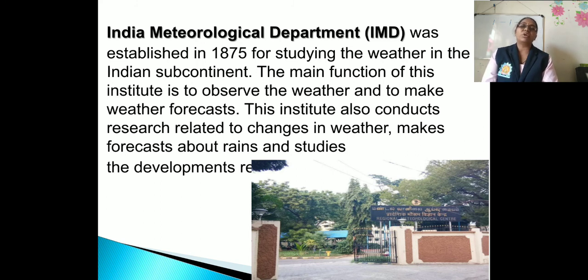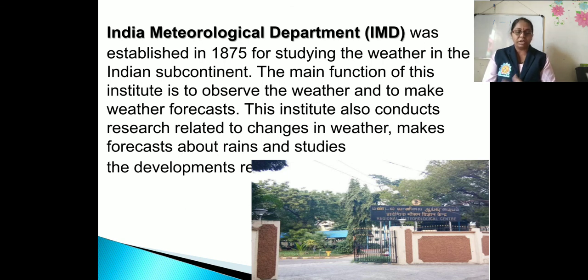The main function of this institute is to observe the weather and to make a weather forecast.